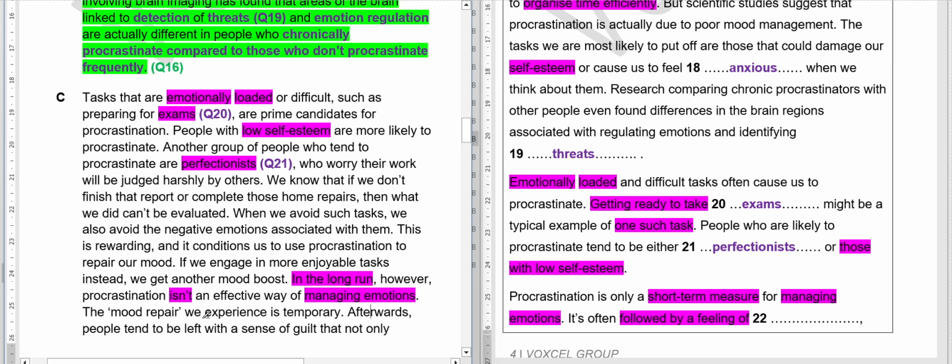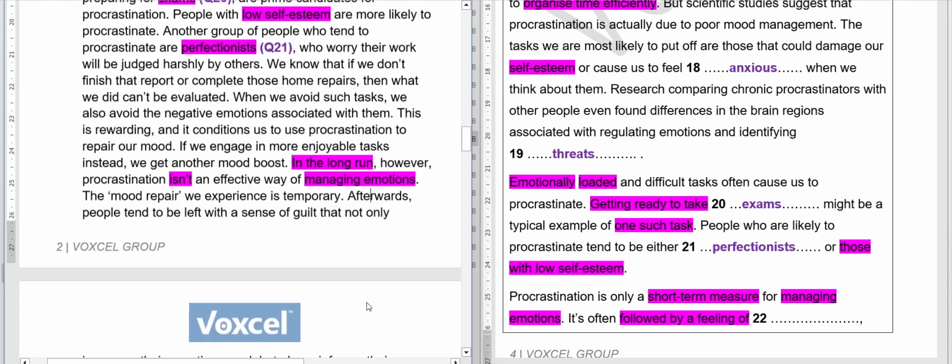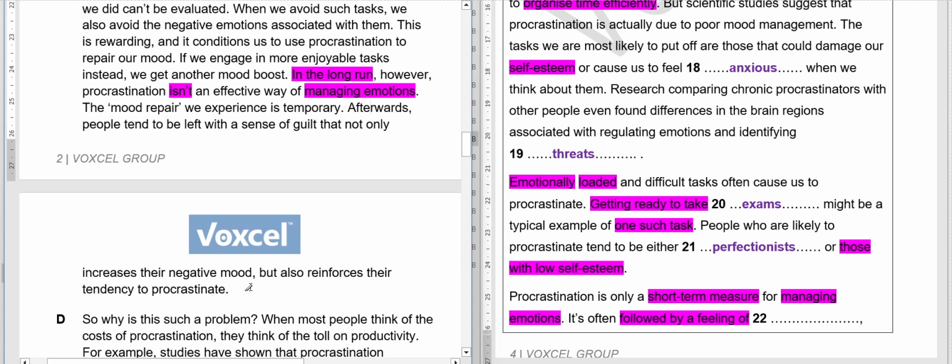So the mood repair we experience is temporary. Afterwards, meaning to say followed by. People tend to be left with a sense of guilt that not only increases their negative mood but also reinforces their tendency to procrastinate. So what should be our answer? It's quite easy.